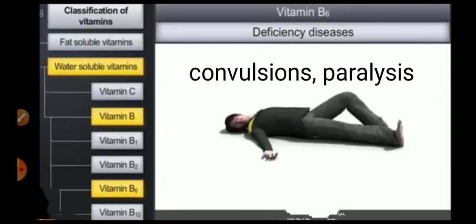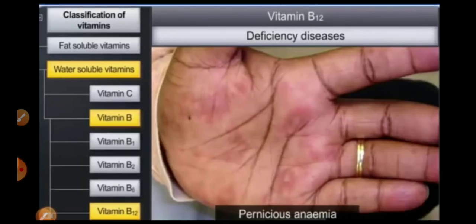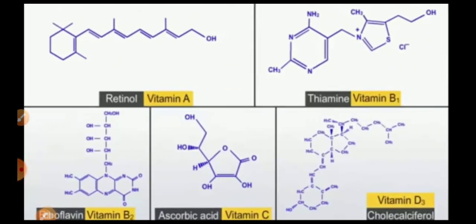The deficiency of vitamin B6 causes paralysis. Vitamin B12 deficiency causes pernicious anemia, which is shown in the figure. The symptoms are shown here. Each vitamin has a particular chemical structure and a particular chemical name, which is shown as follows.